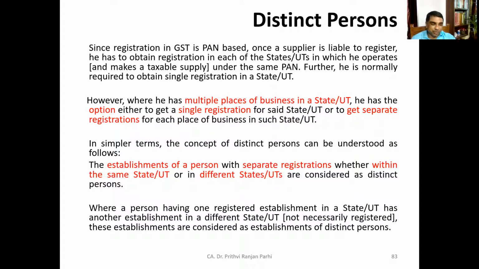So the first point we have understood: if someone is making taxable supply in different states, he has to go for different registrations. But within the state, if someone has multiple places of business, he has an option. What is that option? A, he can go for a single registration. B, he can go for multiple registrations. It is up to him.